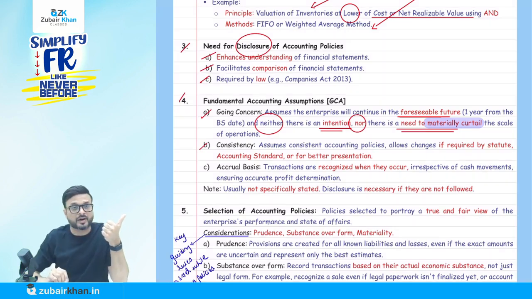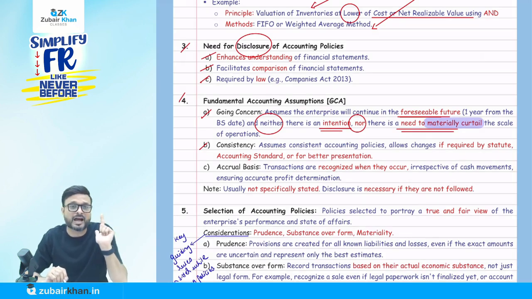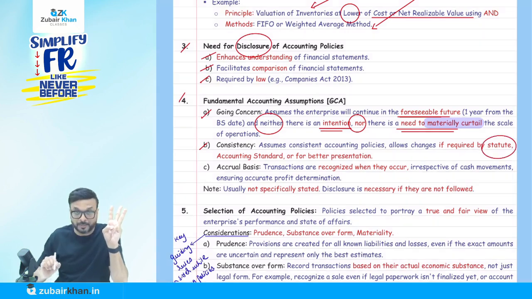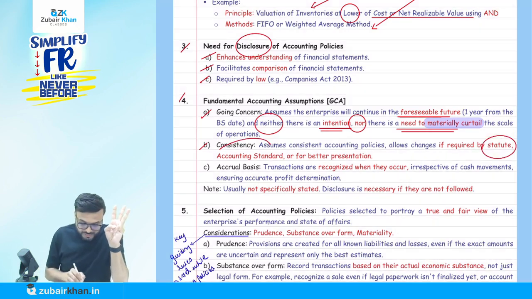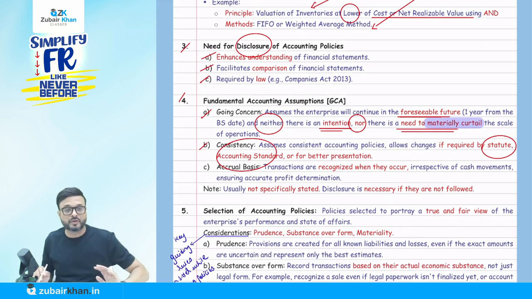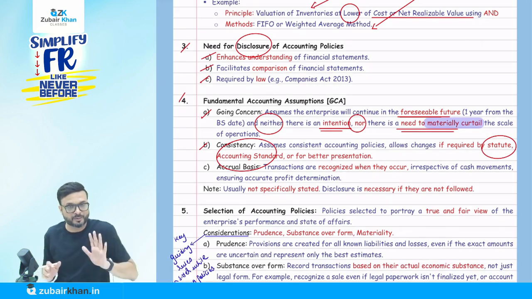Consistency. Whatever accounting policy we are following, we have to be consistent. But we can change in three situations. We can change if it is required by law. If the accounting standard says tomorrow that FIFO is not allowed, we have to follow the weighted average method. I'm just giving an example.